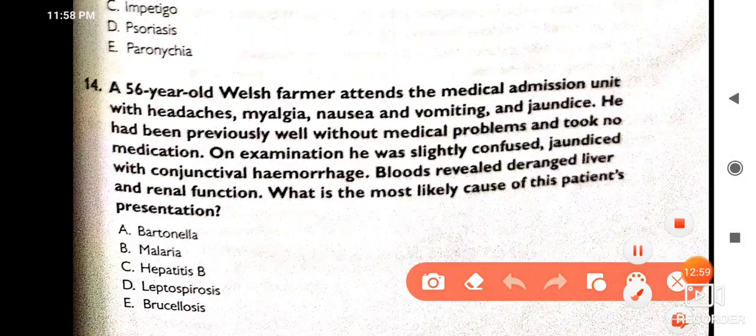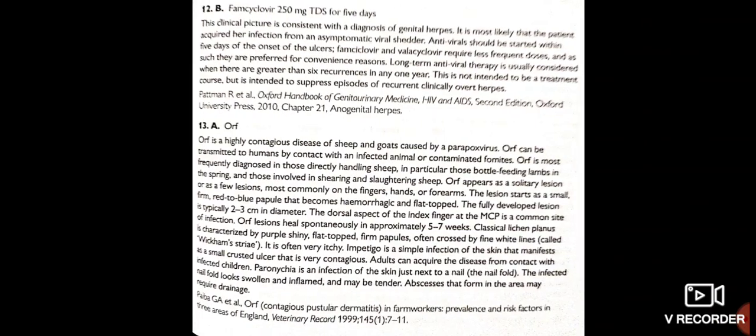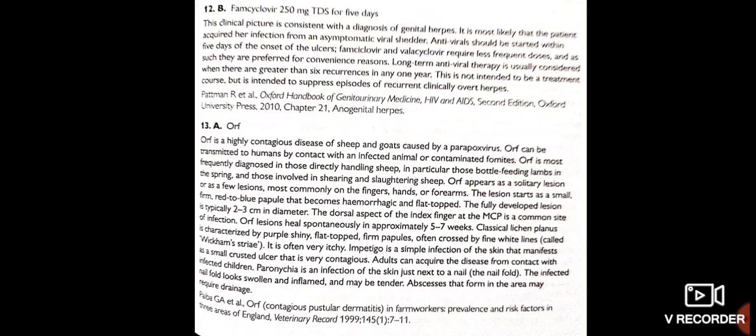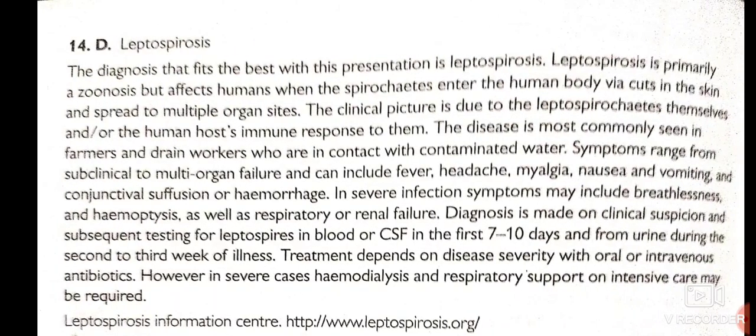So here the cause is leptospirosis, by infected rat urine. ORF, famciclovir, as I told.